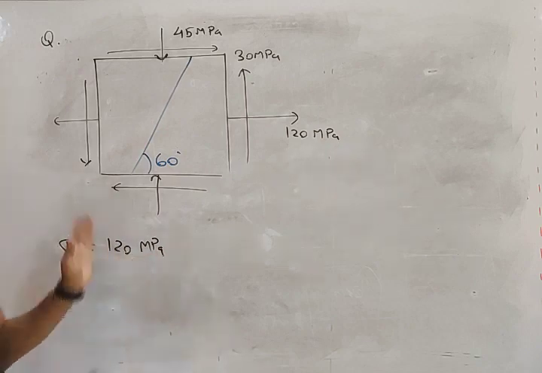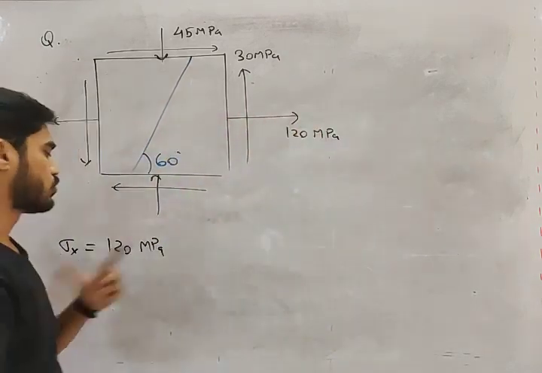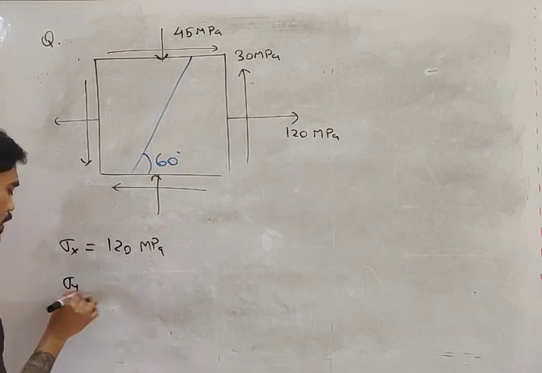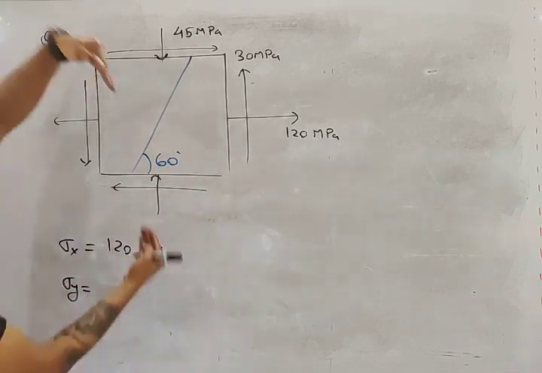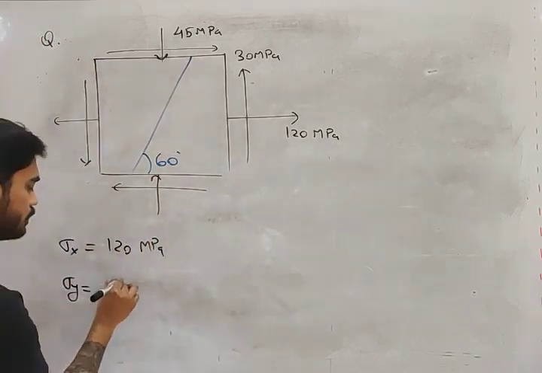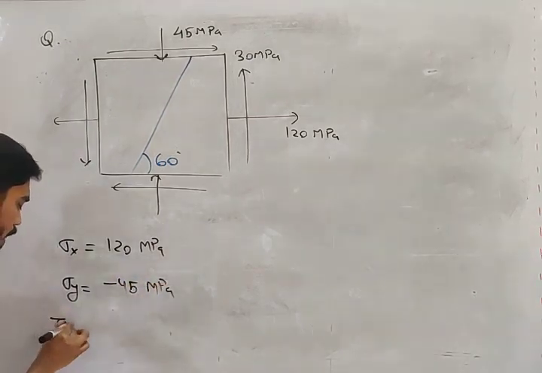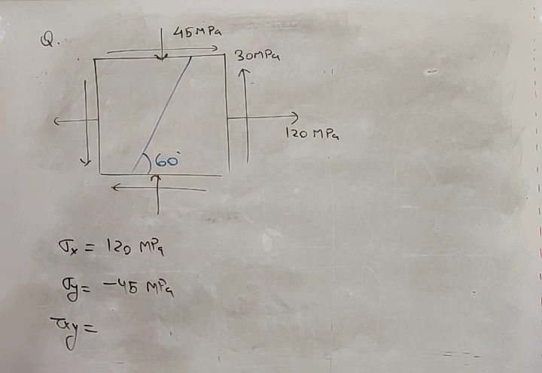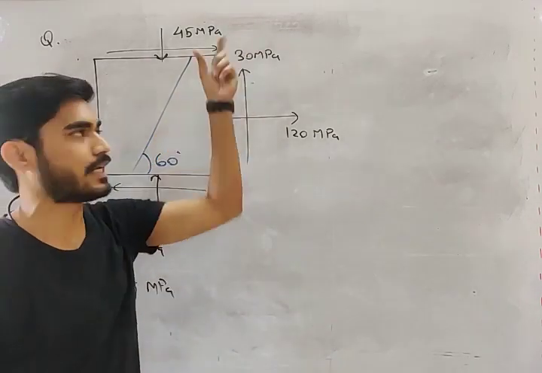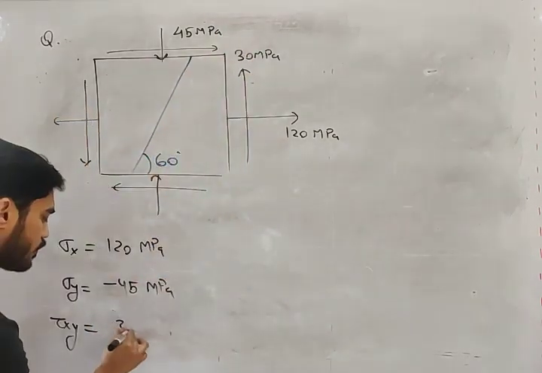So what will be sigma x? It is tensile, so it will be this. What will be sigma y? It is compressive, so it will be this. And what will be tau xy, my friend? Positive plane, positive direction, positive.